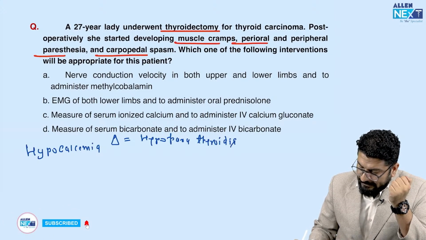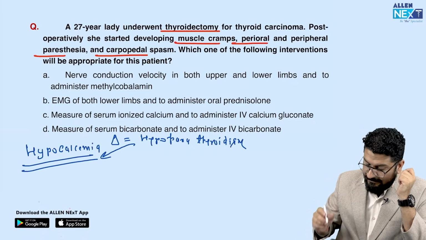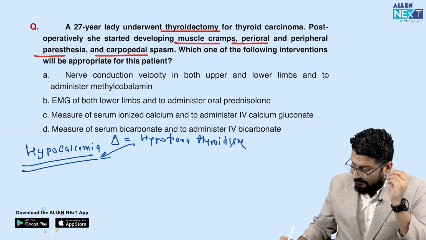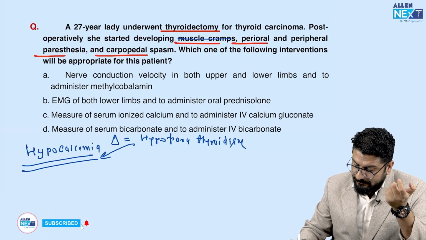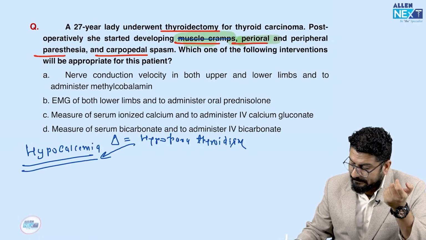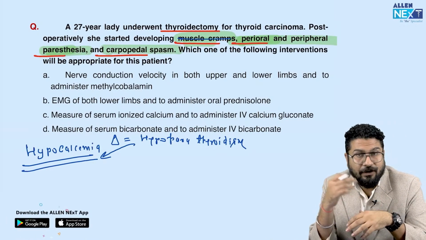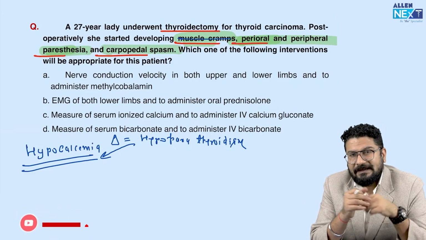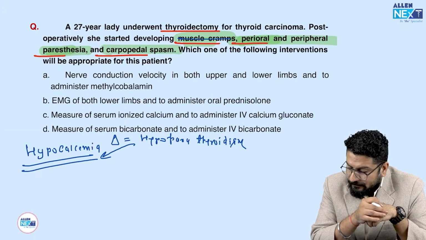That hypoparathyroidism is leading to hypocalcemia. Is that clear? Because of this hypocalcemia, you can see patients having features like muscle cramps. You can notice perioral and peripheral paresthesia and carpopedal spasm. So we have the Trousseau sign, we call this Trousseau sign. And there's one more sign: when we tap here, you can see twitching. We call this Chvostek sign.